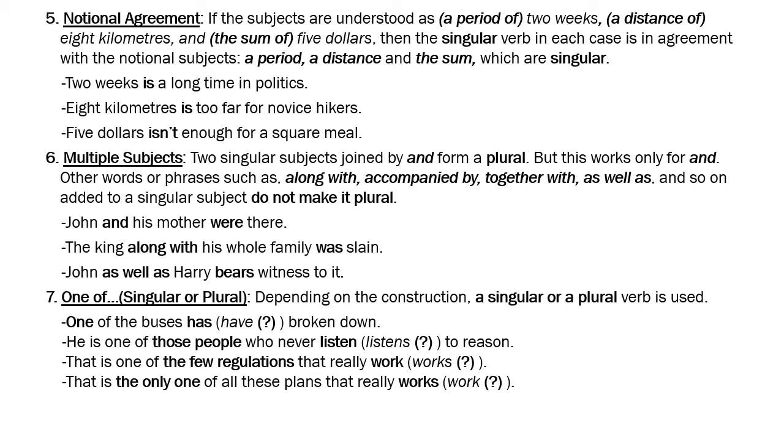So one of the buses, let's say there were 10 buses, one of the buses has broken down. So obviously it is not 10 buses have broken down, only one has. So one becomes the subject, which is singular, and hence the verb is singular, has. Now let's see the next sentence. He is singular. He takes a singular verb is, right? So subject verb agreement is there. He is.